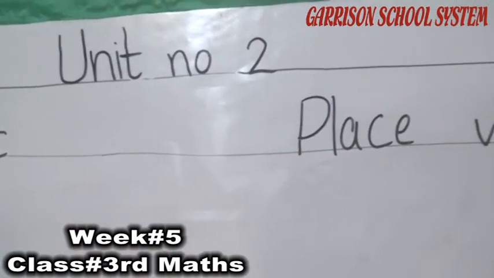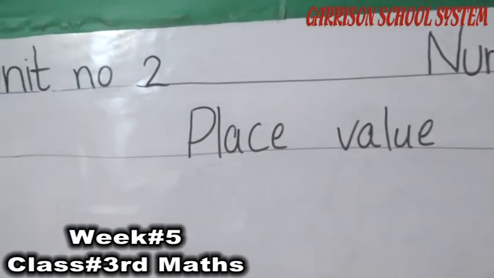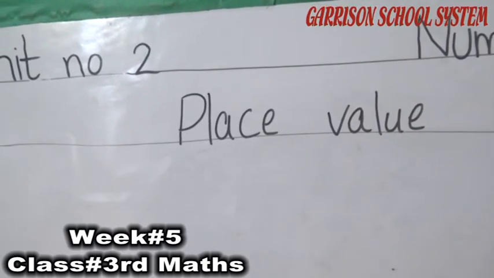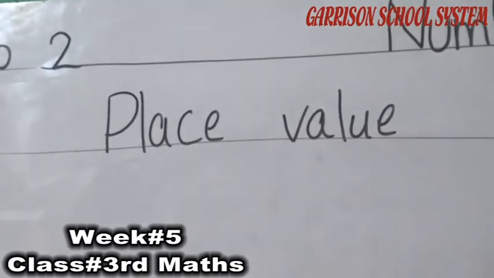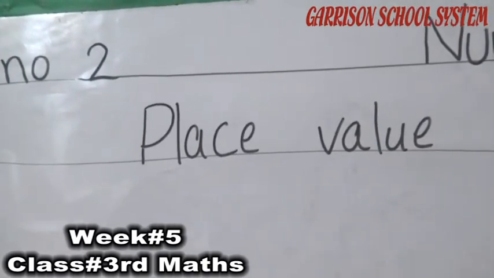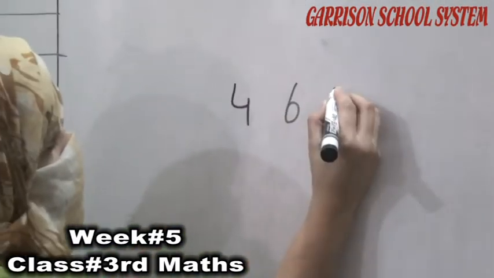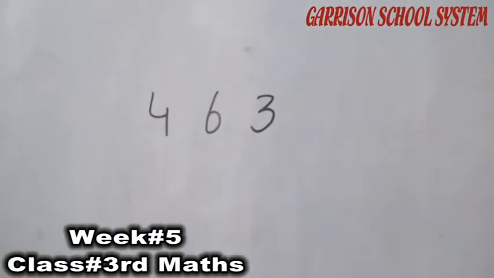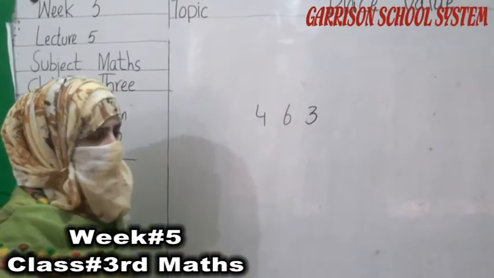Student, our next topic is place value. What is place value? Place value, each digit has a value according to where it is placed. Here are 3 numbers. Okay student, so we have to tell the place value of these numbers.